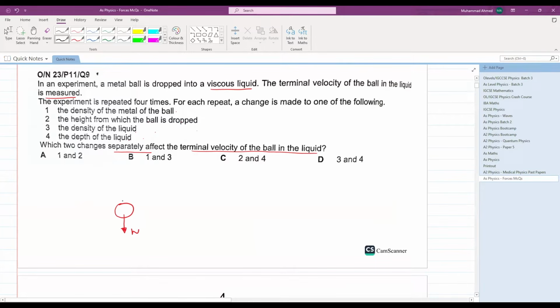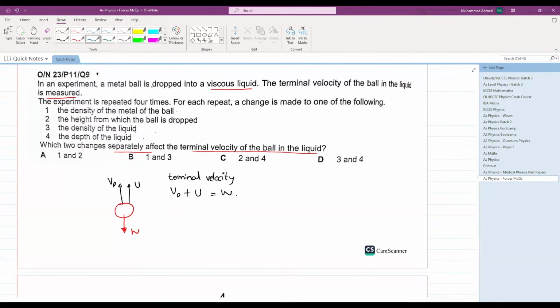Since the ball is moving downwards, there will be a viscous force upwards, viscous drag you can say, and there will be an upthrust acting upwards. Now, when will you reach terminal velocity? You will reach terminal velocity when viscous drag plus upthrust is equal to weight.